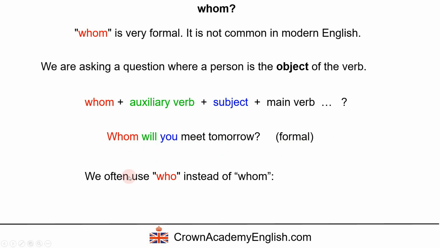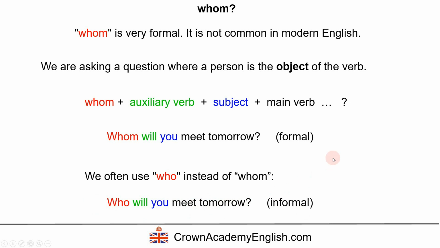But in modern English, we often use who instead of whom. So example, this is informal or more usual, more common modern English. Who will you meet tomorrow? Okay, so this is perfectly acceptable in everyday modern English, and even in an English exam, in fact. Unless it is a very, very formal academic exam, this would normally be fine in an English exam.